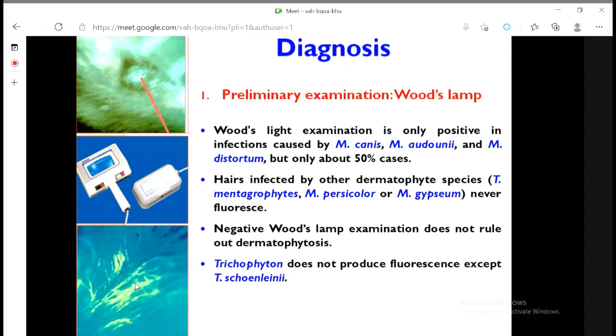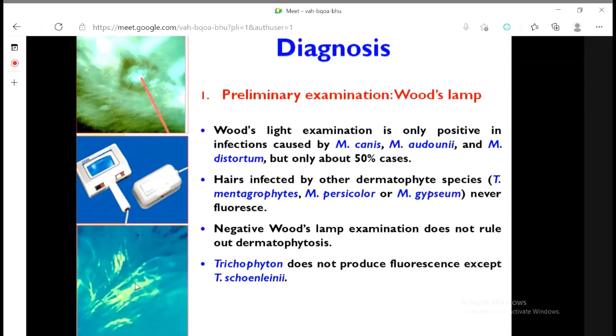It is just like today's COVID test. For the COVID test, there are two techniques we apply. One is known as rapid antigen test, another is known as real-time PCR test. Real-time PCR, we believe, gives far better results than rapid antigen. With the rapid antigen test, if you are testing most of the people, maybe 40 to 50% of diagnoses will be accurate. Meaning if you are getting positive, it is positive, perfect. But if you are getting negative, it is doubtful. It is not assured whether it is really negative or not. Same here is the Wood's lamp test. If you are getting positive, no problem.